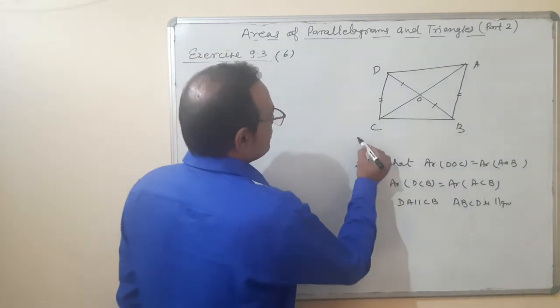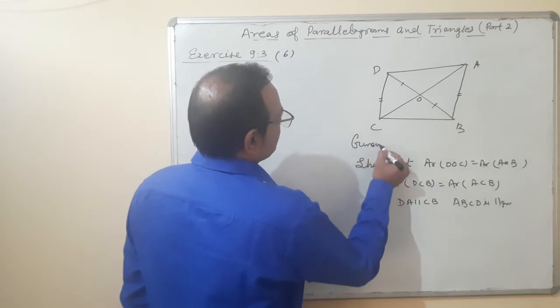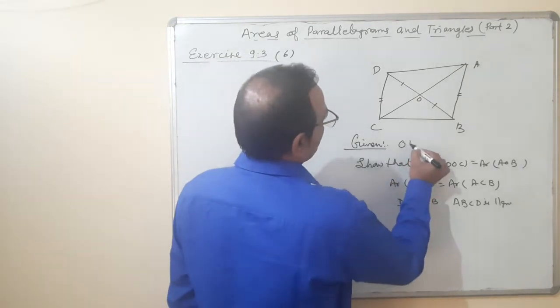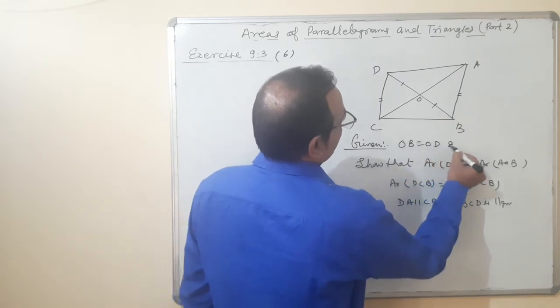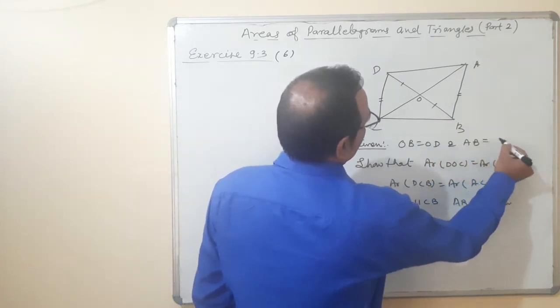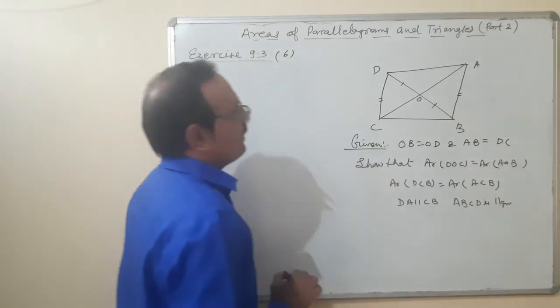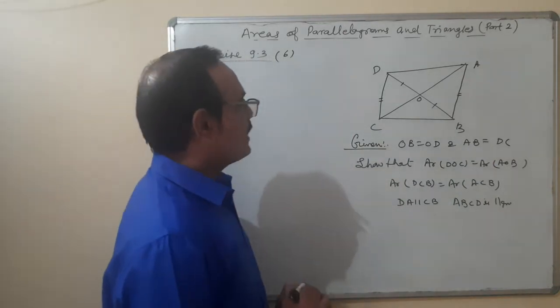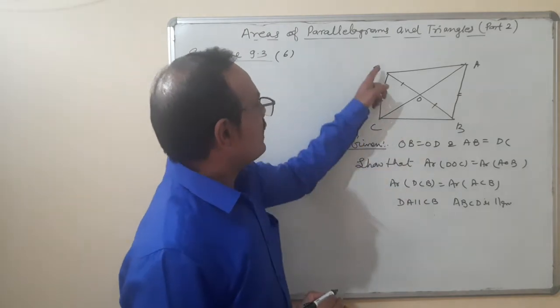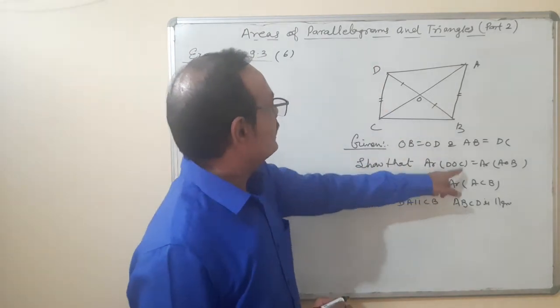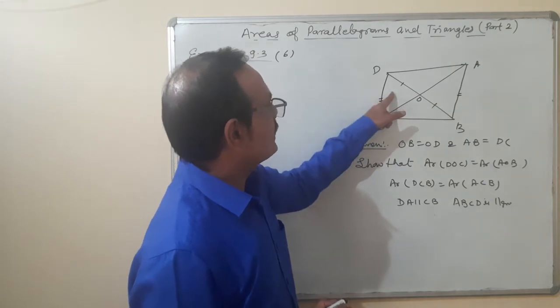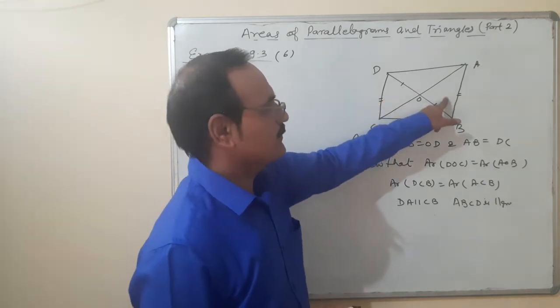I am making a list of the given. In given, two things are there. One is OB is equal to OD and AB is equal to DC. Okay. It is given. Show that area of triangle DOC is equal to area of triangle AOB.